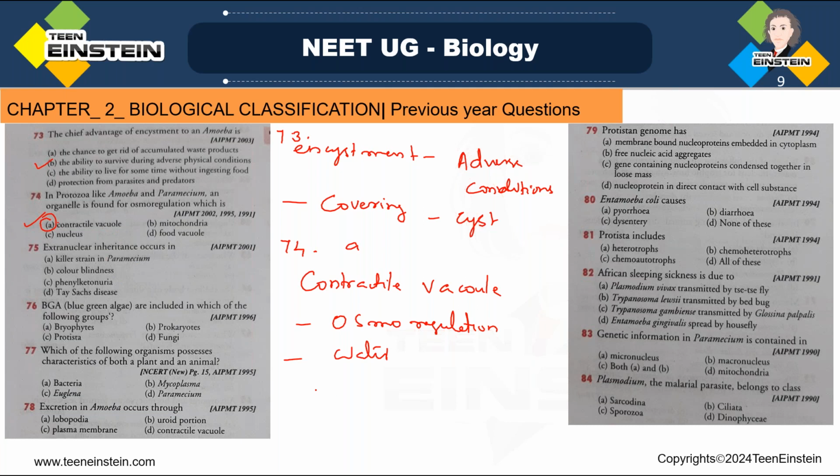Next question number 75. See, extranuclear inheritance occurs in option A, killer strain in paramecium, option B, color blindness, option C, phenylketonuria, option D, Tay-Sachs disease. Extranuclear inheritance.